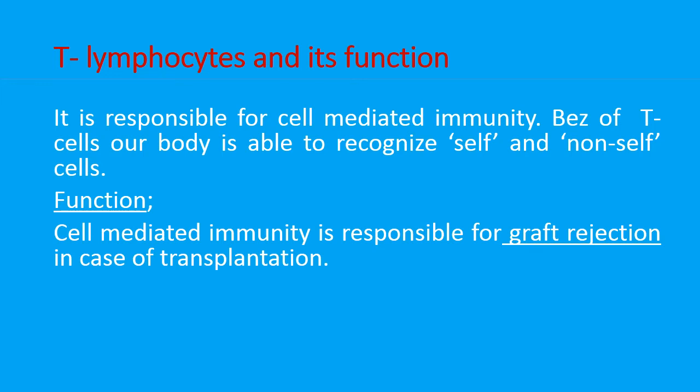The function of T cells you can understand better if you take the example of transplantation. Transplantation is one of the methods followed for transplanting organs. Say for example, any of our body organs is not working properly, whether it is heart, eyes, kidney. Transplantation is the only method for the betterment of the patient. How do they do the transplantation? The damaged organ from the patient is replaced with a healthy organ from a donor.